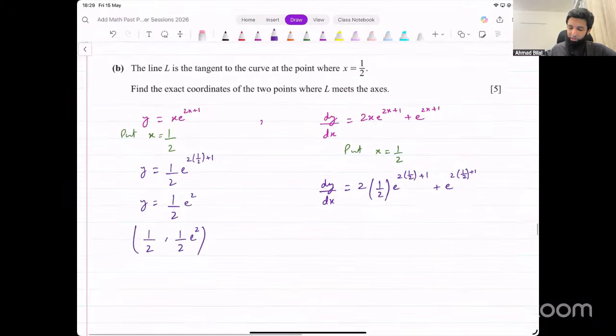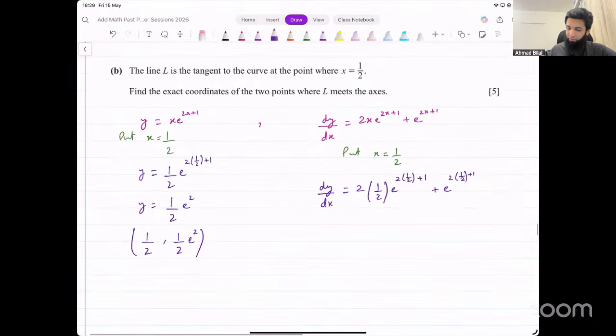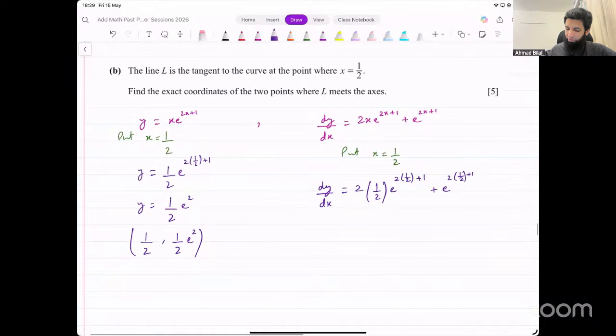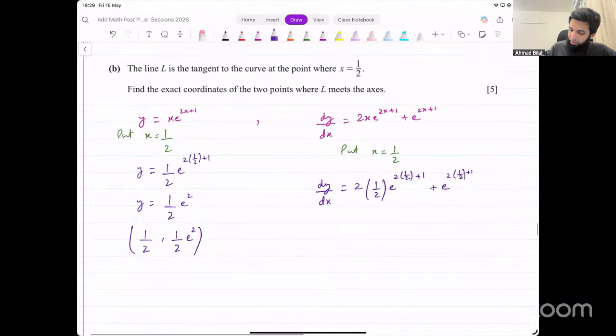Okay, let me just check it again. 2 into 1 over 2 e raised to power 2 into 1 over 2 plus 1. Yeah, that looks okay. Let's simplify this. e raised to power 2, that's what we're getting from this. This and this get cancelled. This also gets cancelled. And from the other one, we have e squared as well. And that gives us that the derivative, the gradient, is 2e squared. That's the gradient of the curve at that point.